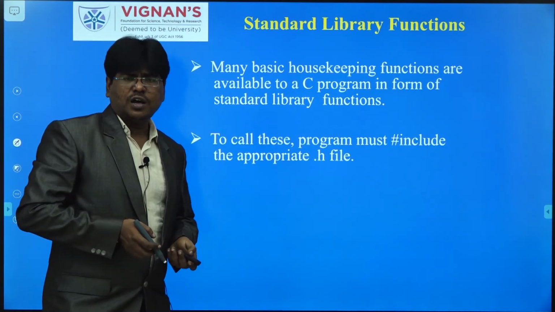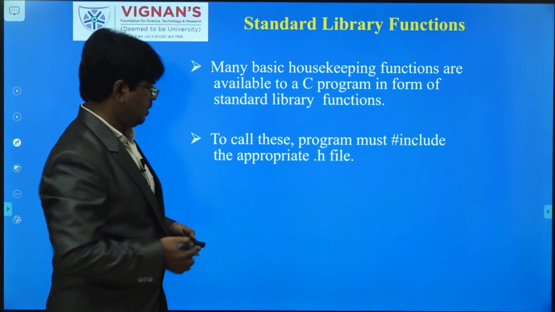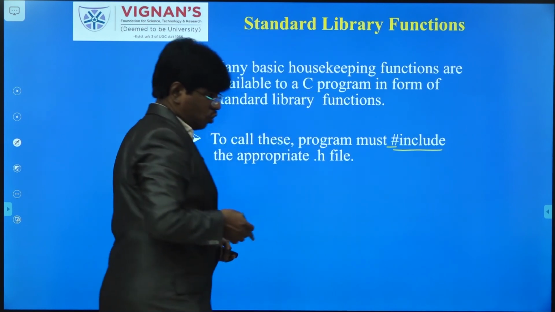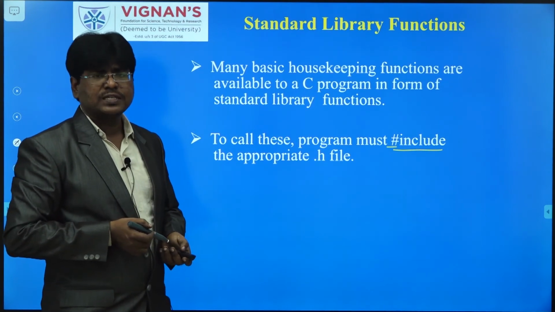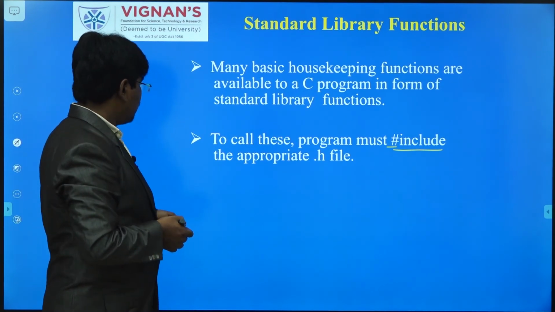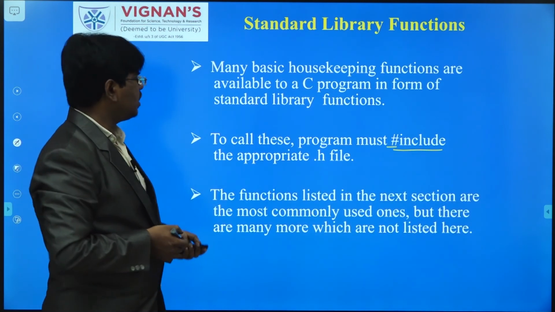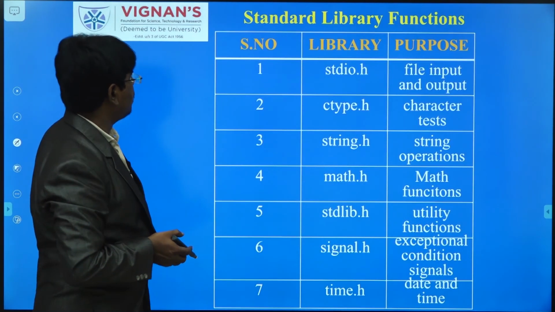Every programming standard library function is handled with the predefined symbol called hash and the keyword called include. So hash include is the preprocessor directive used in order to handle the standard library functions. There are many functions, and we discussed some of them. These are some of the functions.